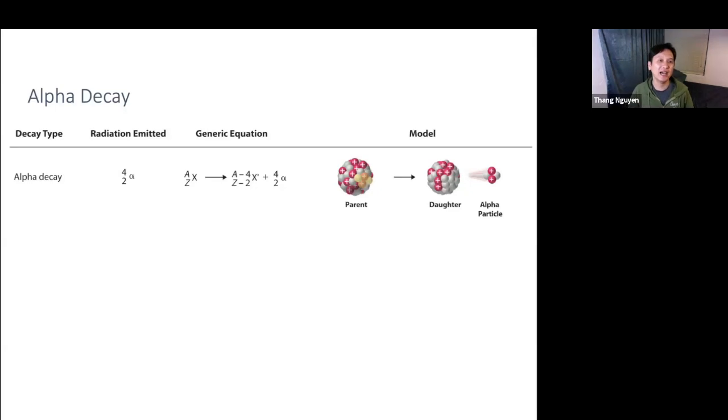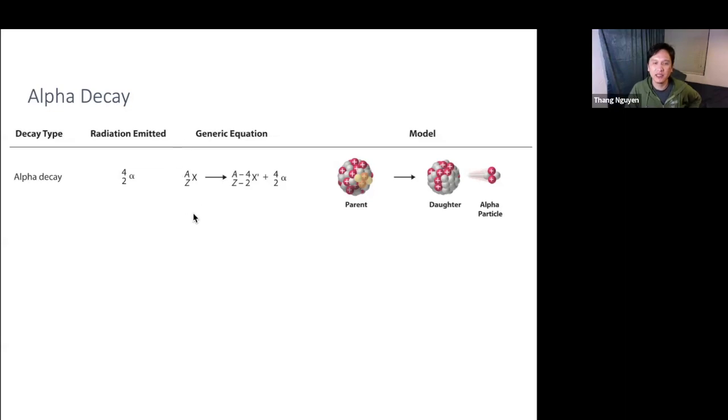The first one is alpha decay. So let's take a look at the model here. When you have a nucleus, we call it the parent nucleus. It is unstable, and it wants to release particles in order to become a stable nucleus. So if it releases 2 protons, 2 positive charges, and 2 neutrons, boom, it releases those 4 things. We call those 4 things together an alpha particle. The parent isotope is now transformed to what we call a daughter isotope.